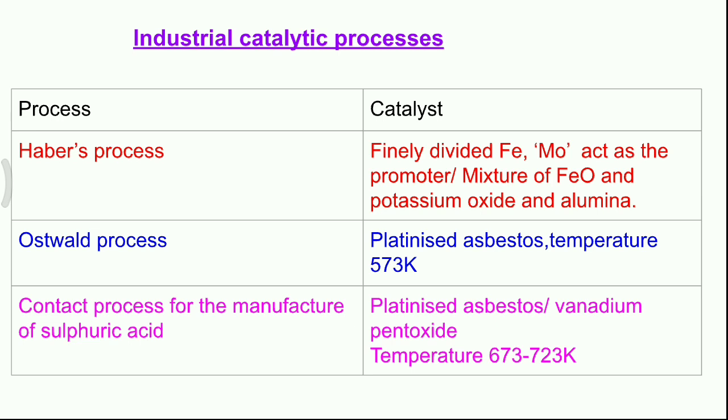In Ostwald process, the catalyst is platinized asbestos and the temperature is 573 Kelvin. In contact process, again the catalyst is platinized asbestos, or even you can use vanadium pentoxide, and the temperature range is 673 to 723 Kelvin.